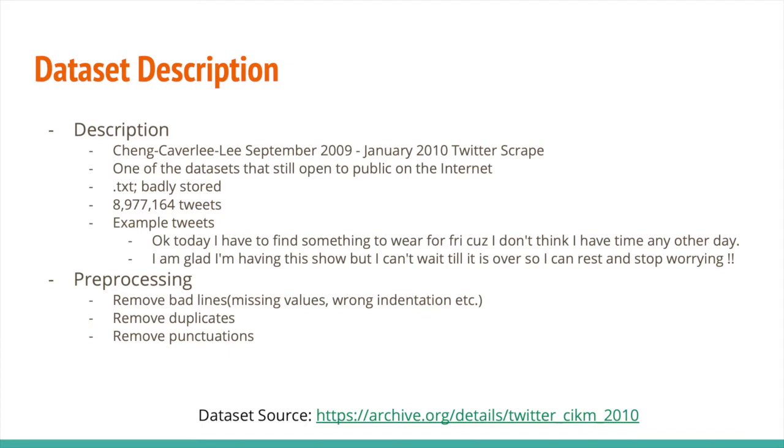When it comes to preprocessing, we first remove bad lines, such as lines missing user ID and tweet text at the same time. We then applied the common natural language processing technique leveraging the NLTK Python library to do the preprocessing. So punctuation and stop words are removed, but we didn't stem or convert words to their root form because we would use the most common words to mimic the recommendation system.